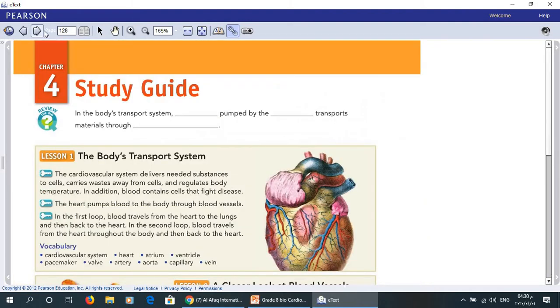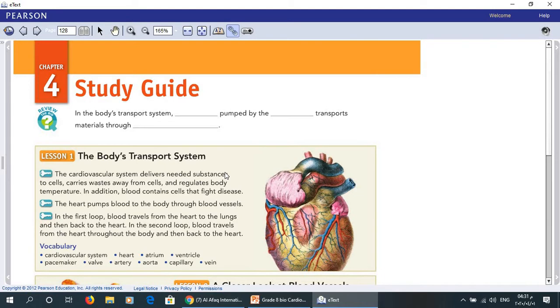Now, let's go to the chapter 4 study guide. Here, in the body transport system, you have to write: in the body's transport system, blood pumped by the heart transports material through blood vessels.